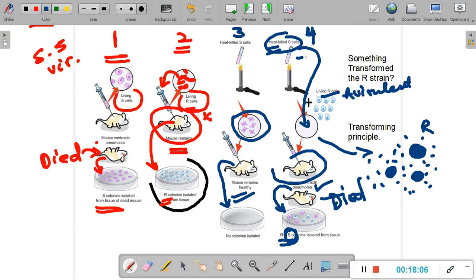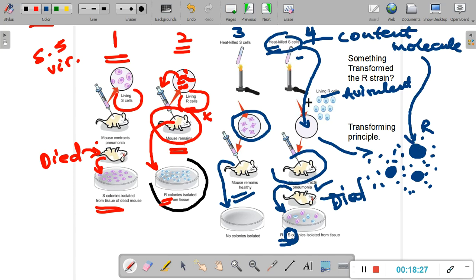He concluded that from the heat-killed smooth cells, some content or some molecule or some molecules went inside these rough avirulent bacterial cells.